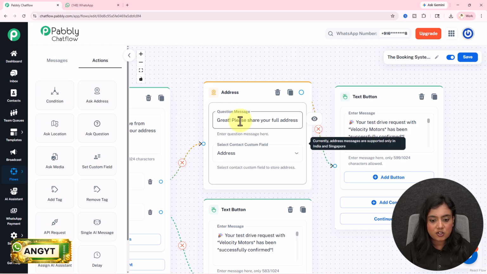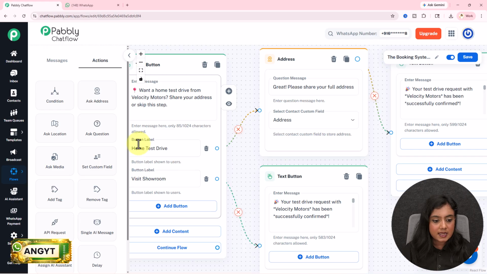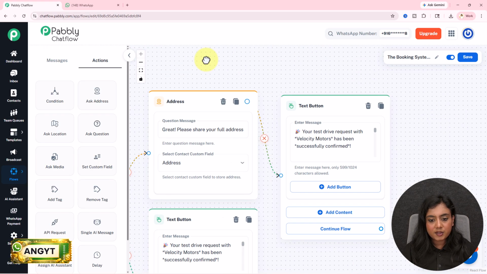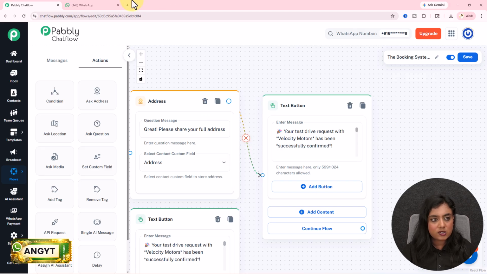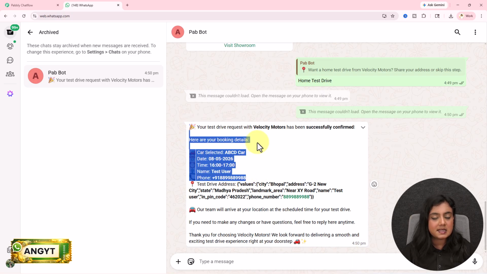So I've added the message. "Great, please share your full address" and the contact custom field in the name of address where the address will be saved. Okay, so this will be forwarded in the case if the person selects the option of home test drive. And if they select this, after asking for the address, this message is going to be forwarded, the exact one that you saw in the starting of the video, where I'm going to share their address with the other details that they have selected.